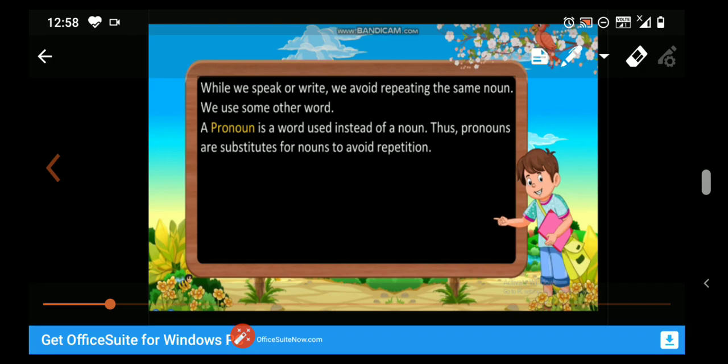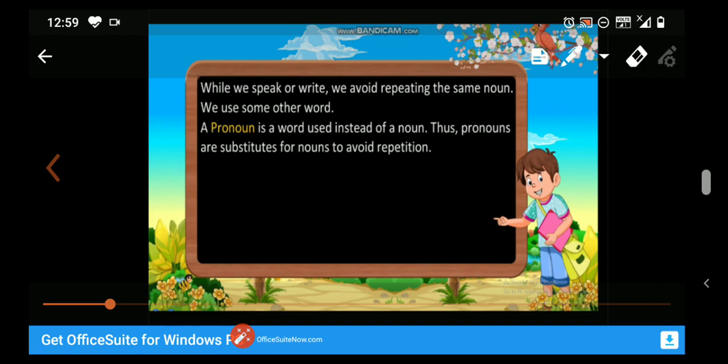Whenever we speak or write, we want to avoid the repetition of the same noun. So for that we use some other words. And what are they? They are pronouns. So what is a pronoun? A pronoun is a word which we use in place of a noun.